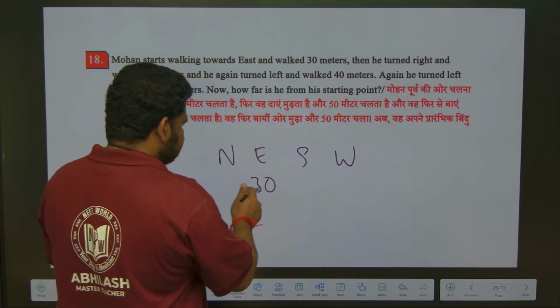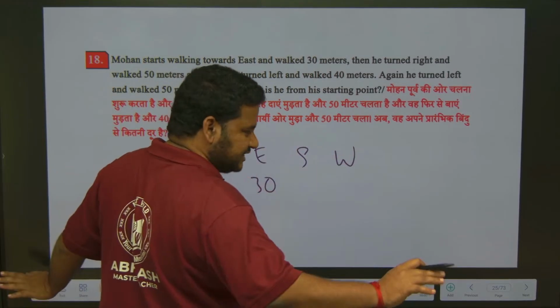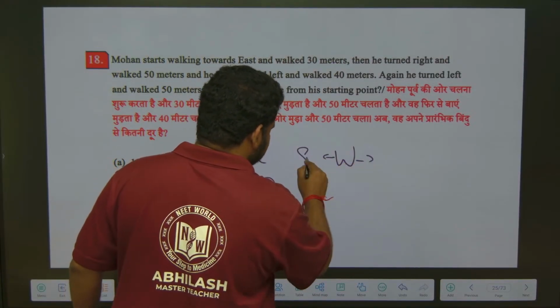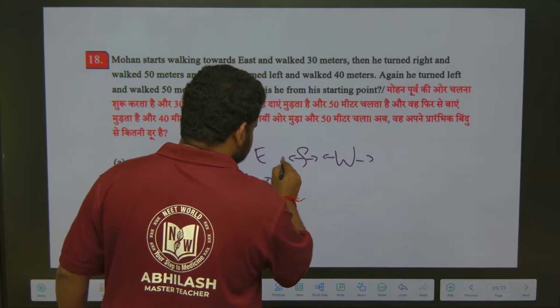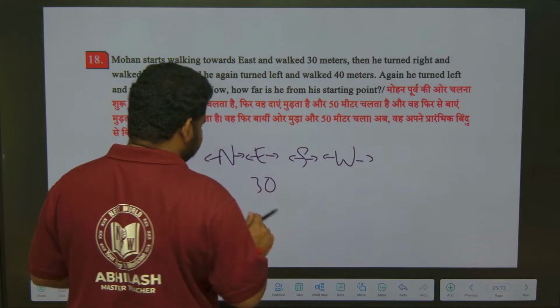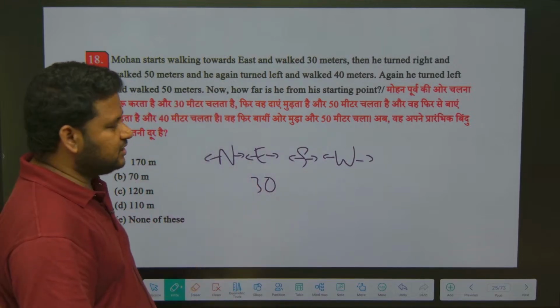Okay, see, north, east, south, west, they all have hands, you think. For west, left hand is this side, right hand is this side. For south, right hand is this side, left hand is this side. East, right hand is this side, left hand is this side. For north, right hand is this side, left hand is this side. Okay, so imagine like this.